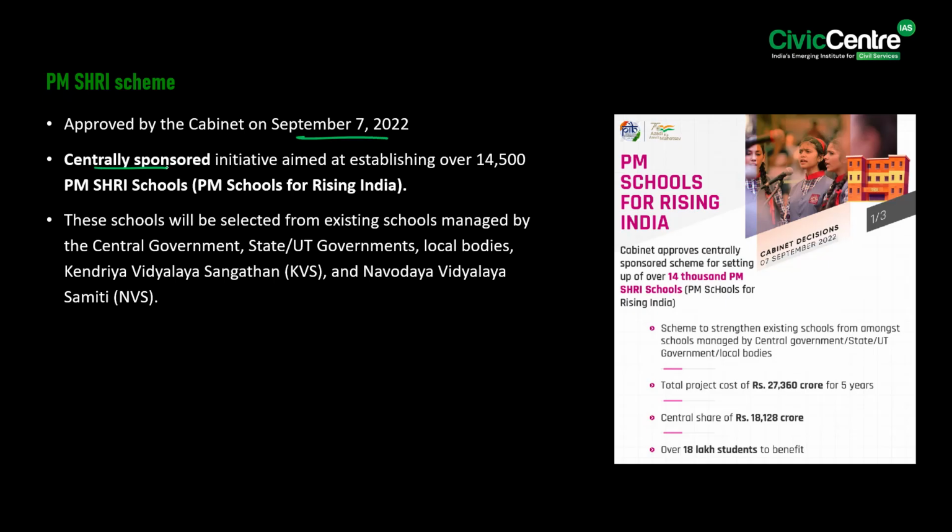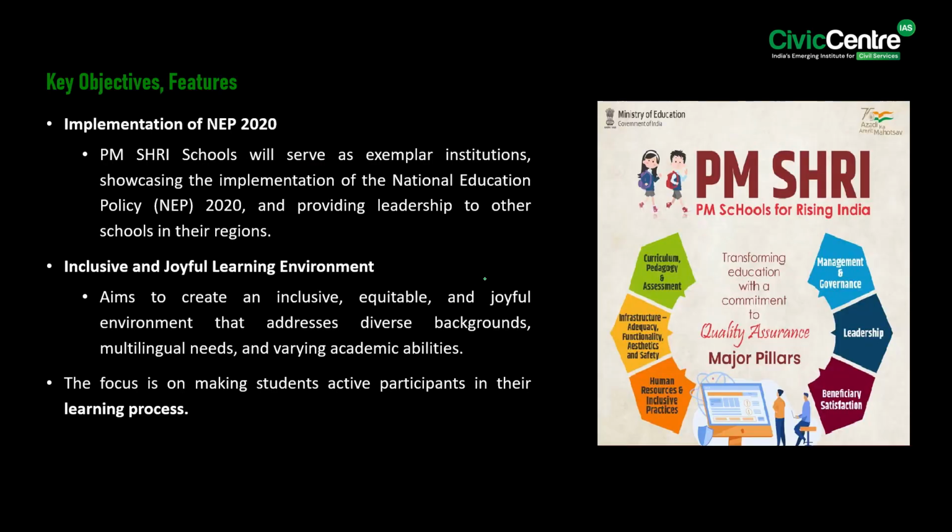sponsored initiative aimed at establishing over 14,500 PM-SHRI schools. Know that these schools will be selected from the existing schools managed by the central government, state or UT governments, local bodies, Kendriya Vidyalaya Sanghatan and Navodaya Vidyalaya Samiti. Now moving on to talk about the key objectives and features. Firstly, PM-SHRI schools will serve as exemplar institutions, showcasing the implementation of the National Education Policy 2020 and providing leadership to other schools in their regions.